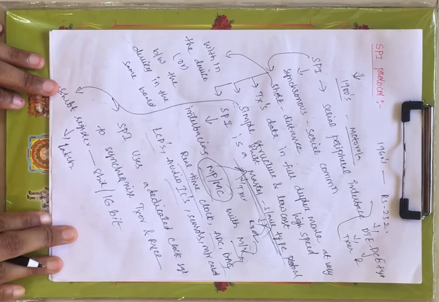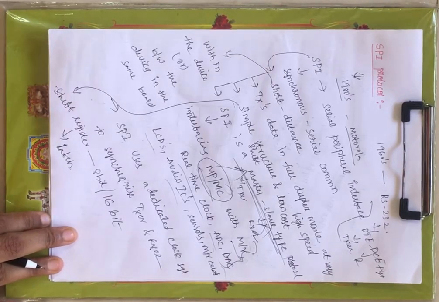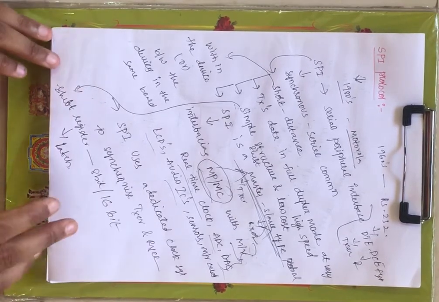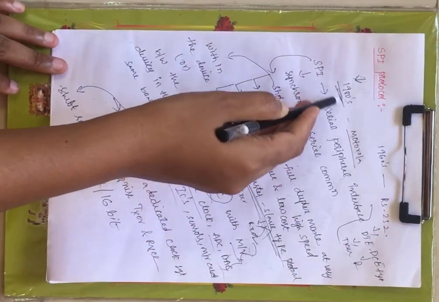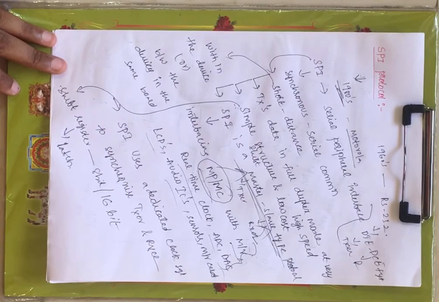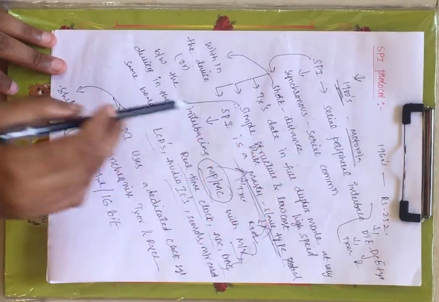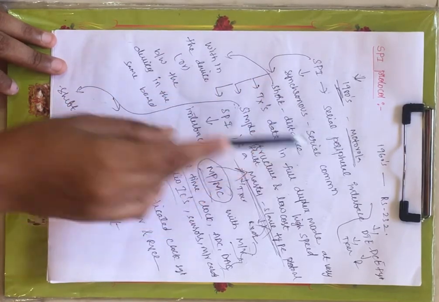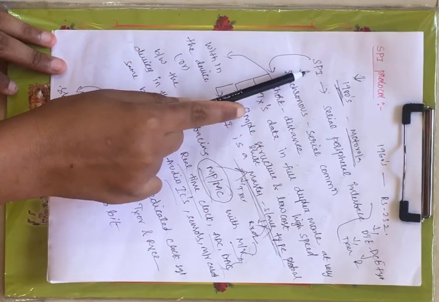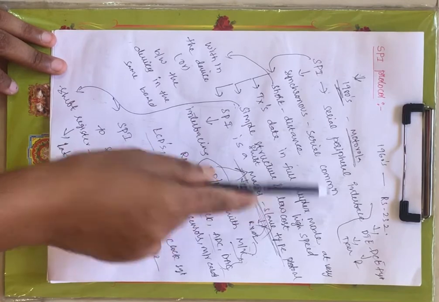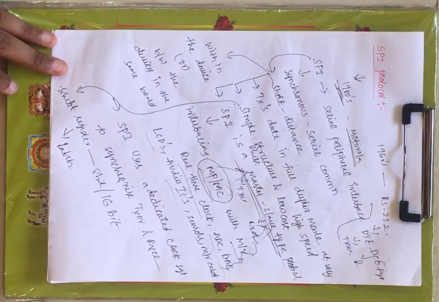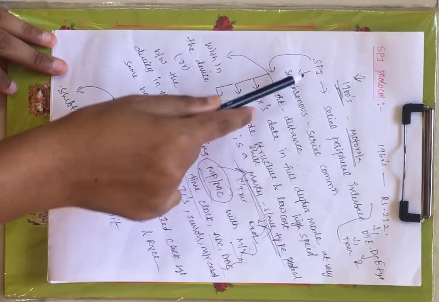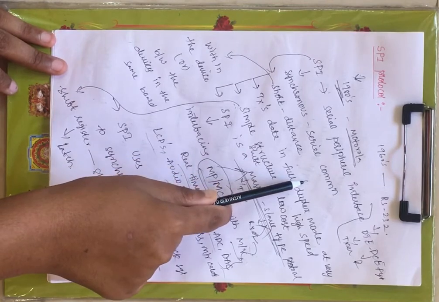After RS-232, another serial communication protocol was introduced in 1980s by Motorola. SPI stands for serial peripheral interface, and this supports synchronous serial communication.